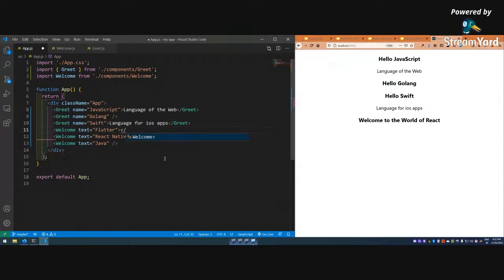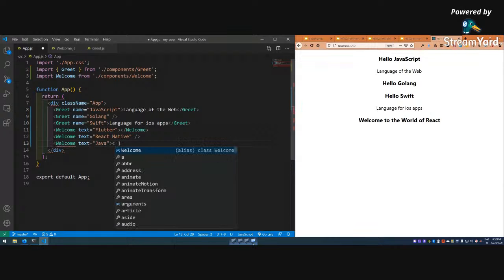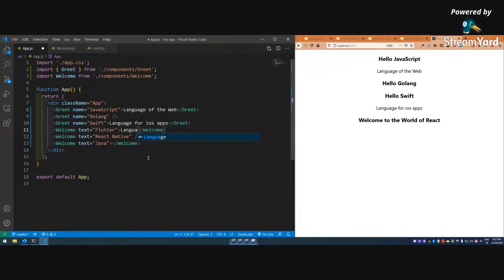Let me end it here, Welcome, like this, and Java, Welcome like this. So inside this, language for cross platform mobile dev. Okay, and it is not required that you pass a text only.